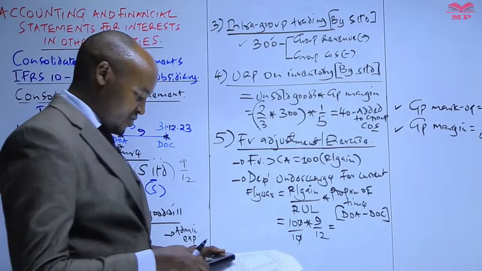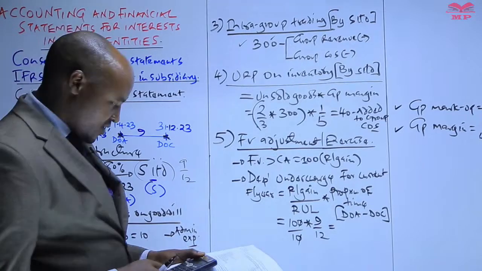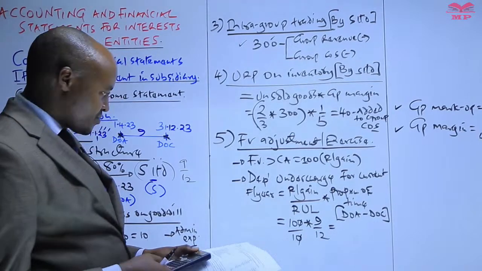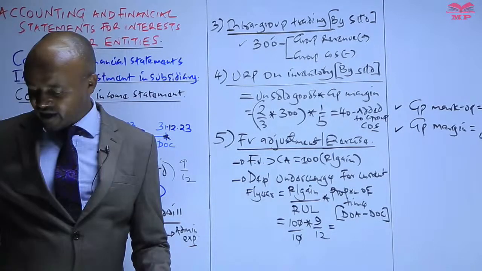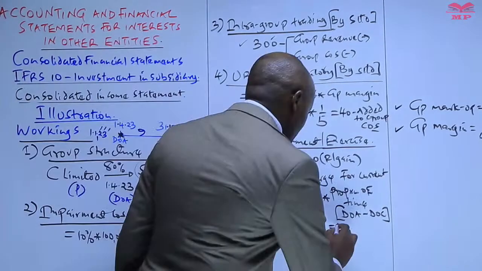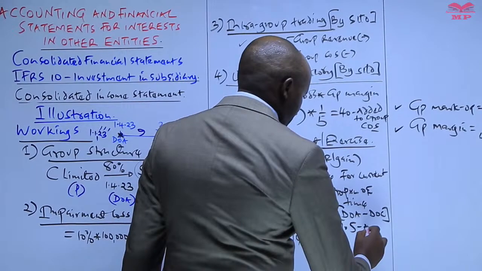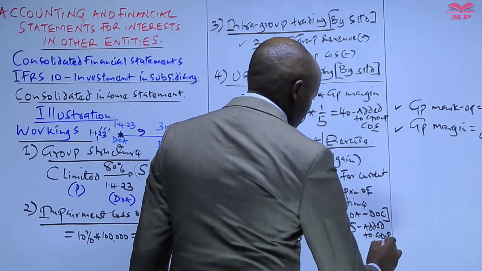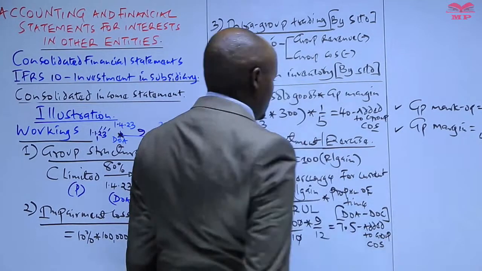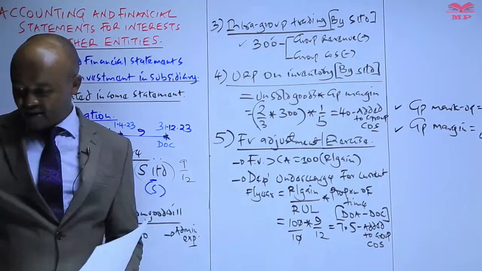So that will give us 90 divided by 12, which will give us 7.5. So this particular depreciation charge, unless told otherwise, we add to the group cost of sales. And I think in our case we are done with the workings.